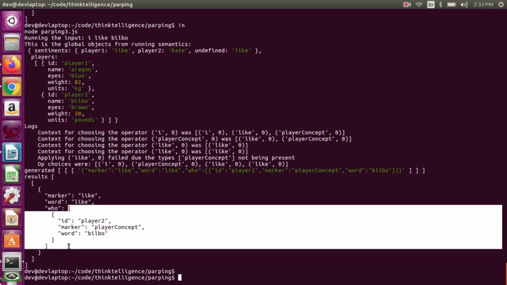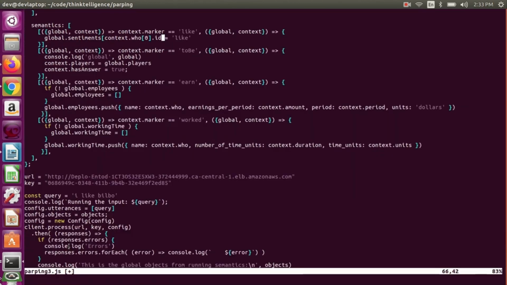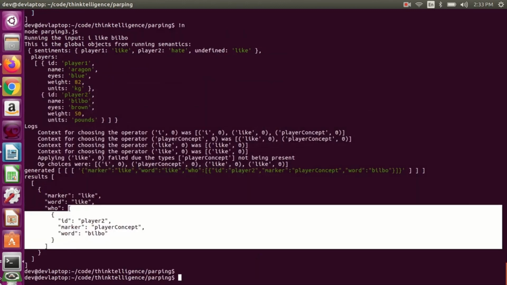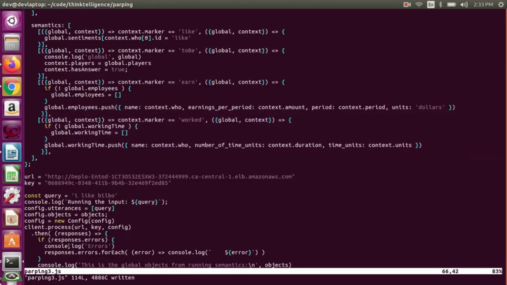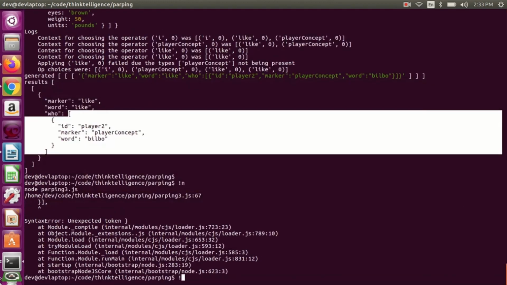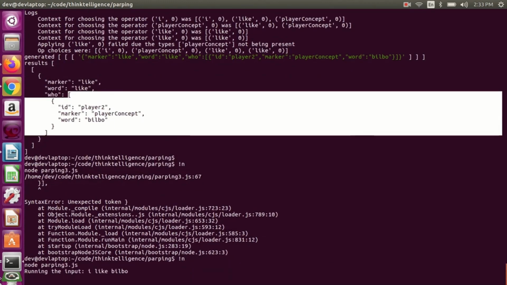So I just did the wrong access. Who is an array and a property. Okay, this should be good to go, unless I have a syntax error. Wow, speak of the devil. Syntax error. Oh, the array lookup thing.